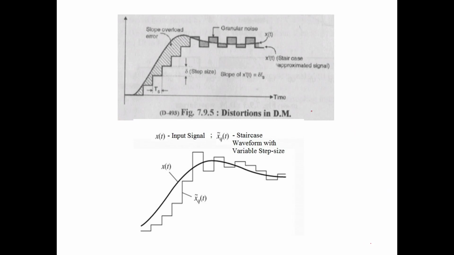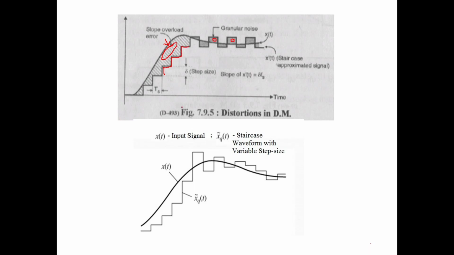Okay, now slope overload comes into the picture when the signal is very steep. So here you can see slope overload. This part is slope overload, and when the signal is not varying, this part you can see is granular noise. That is because the step size is the same, it is not varying.